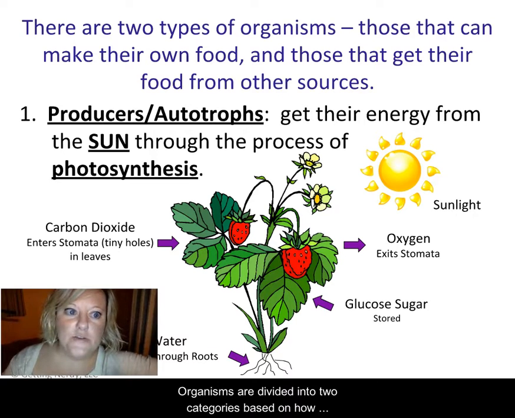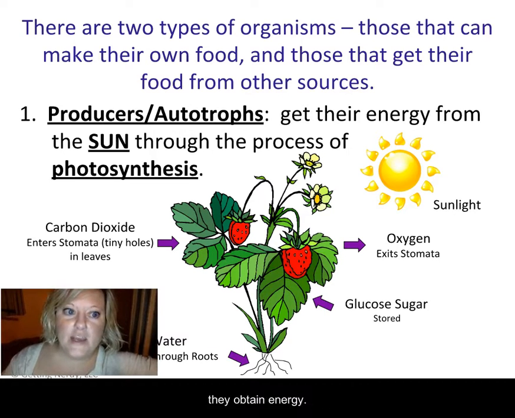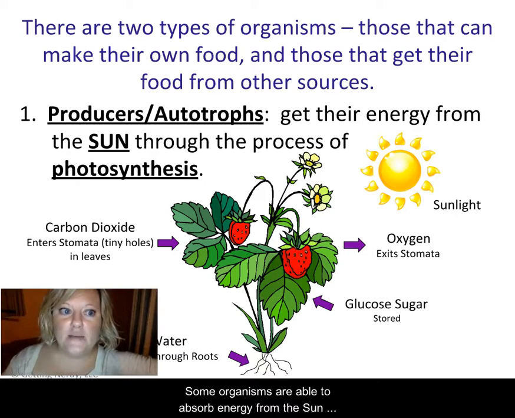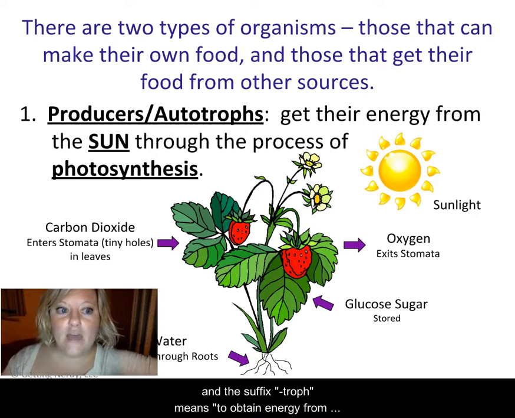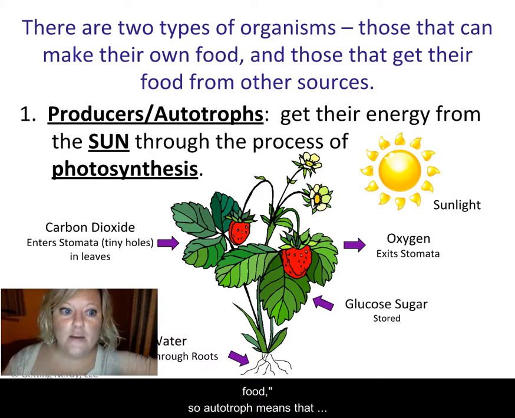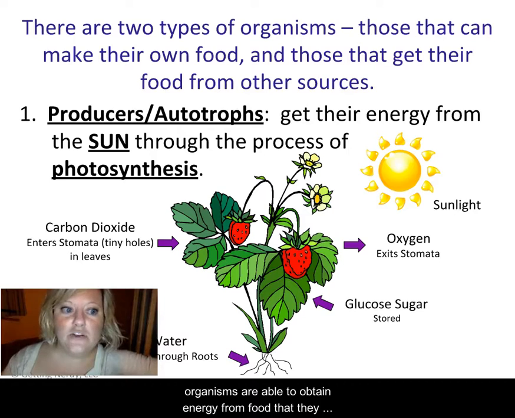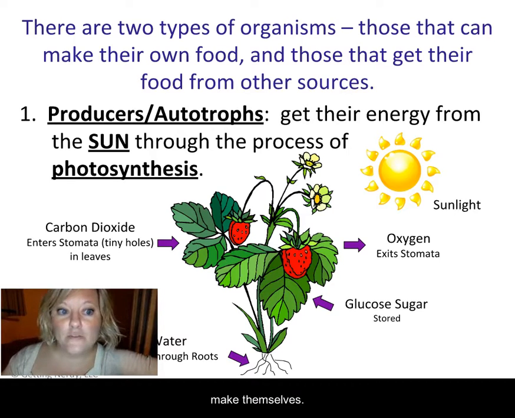Organisms are divided into two categories based on how they obtain energy. Some organisms are able to absorb energy from the sun through a process called photosynthesis. They are known as autotrophs, or producers, because they produce food. The prefix auto means self, and the suffix troph means to obtain energy from food. So, autotroph means that organisms are able to obtain energy from food that they make themselves.